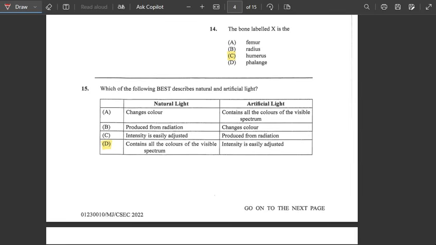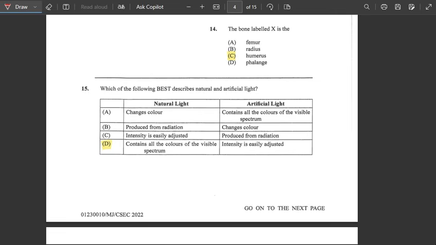Natural light produced from radiation, with change in color? Not necessarily, because if it is produced from radiation, the color would not change, so that would not be it. Intensity is easily adjusted and produced from radiation? On natural light, intensity is not easily adjusted, so that would not be the answer.